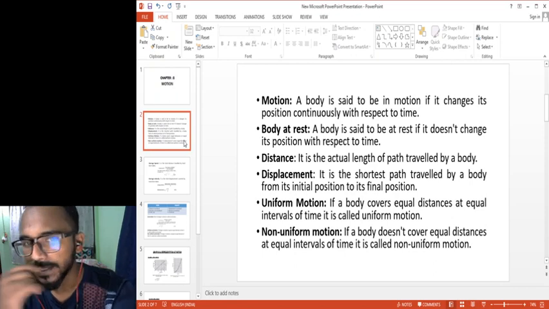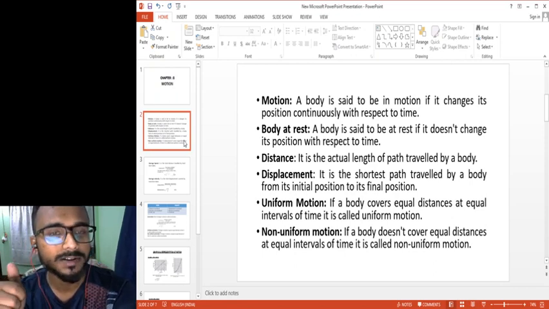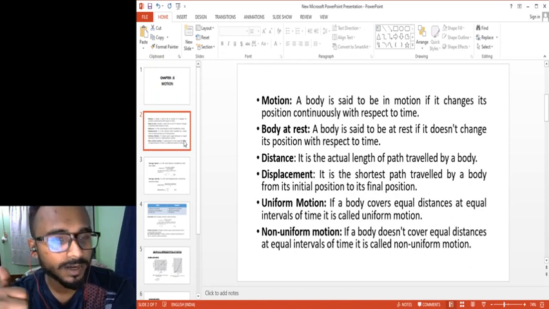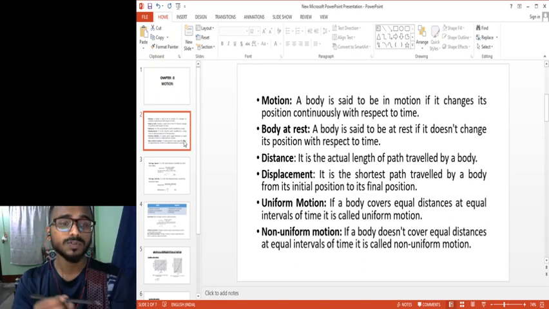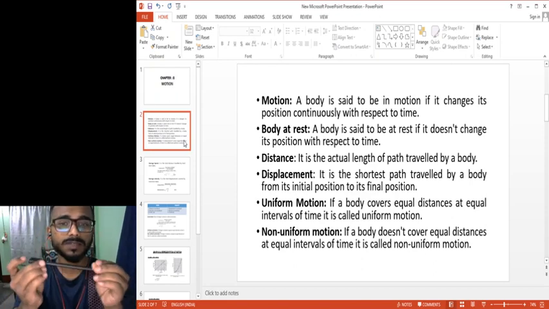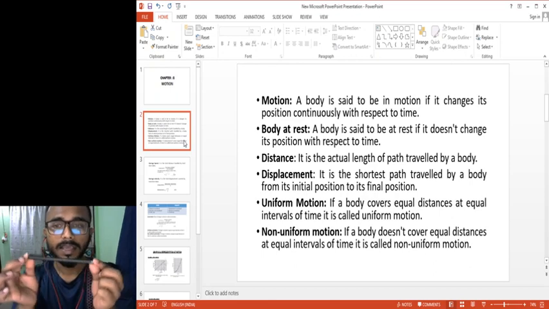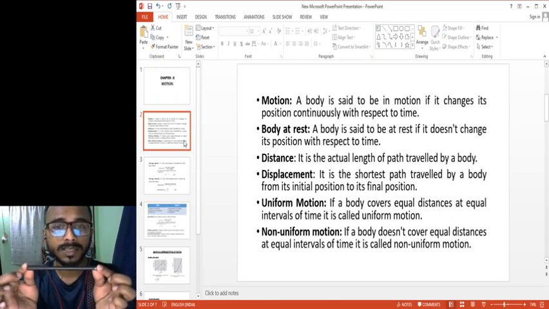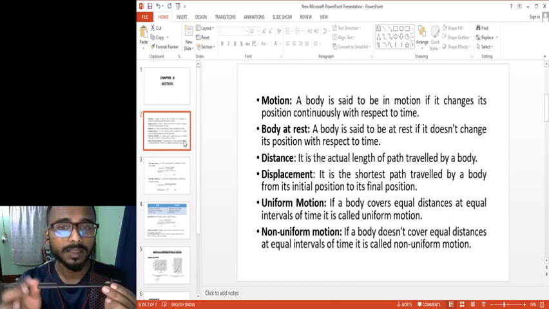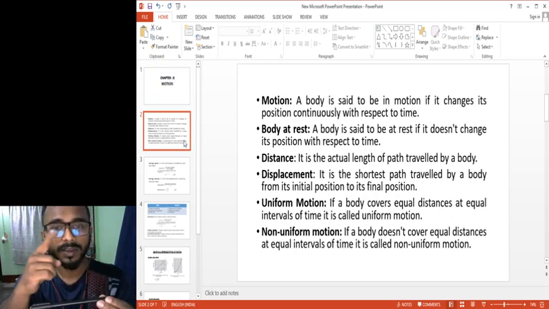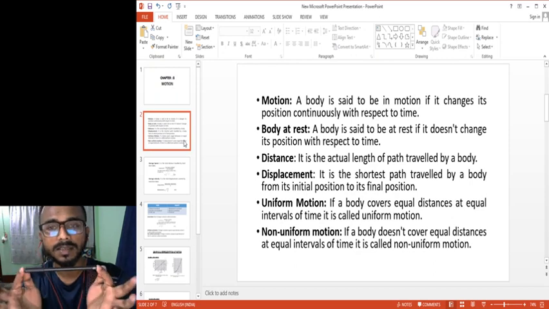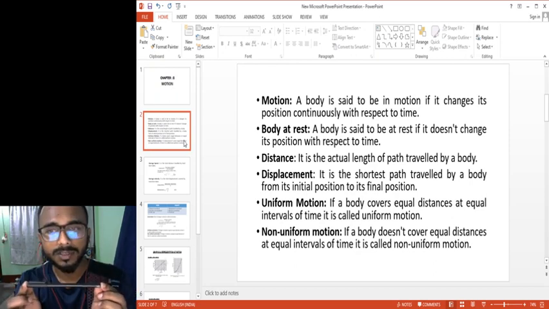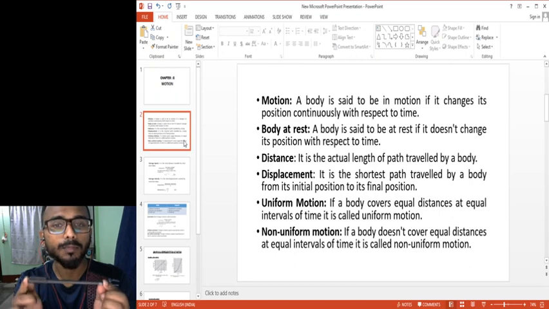Okay. Now next is, when do we say that a body is at rest? We say we are taking rest, right? A body is said to be at rest if it does not change its position. Suppose I say this pen is at rest. That means if this pen does not change its position with respect to time, your clock is moving, time is going, it's from 11 to 11:05, 5 minutes have gone by, but this pen's position did not change. That will be a body at rest.